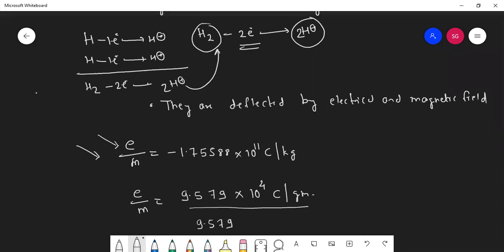Okay. Now, students, what is the charge of the electron? Yesterday we have seen the charge of this electron: minus 1.6 into 10 raised to minus 19 coulomb.